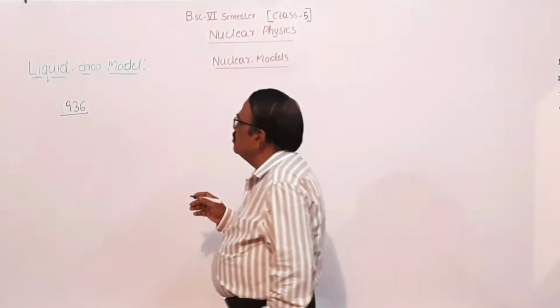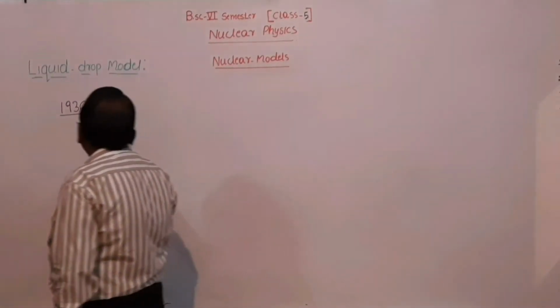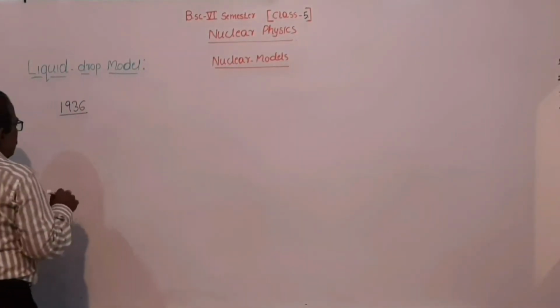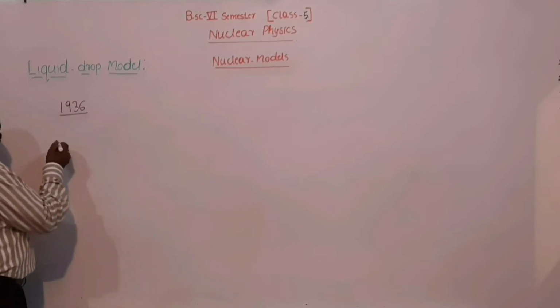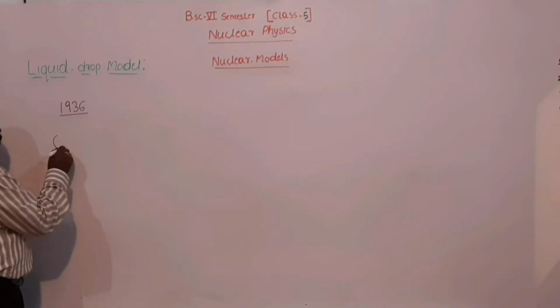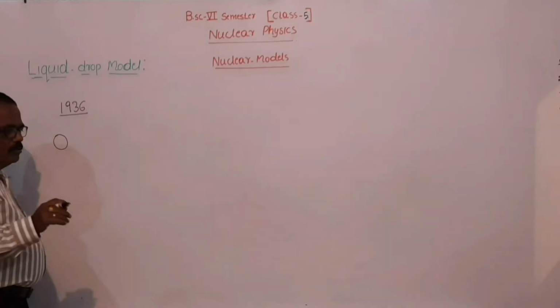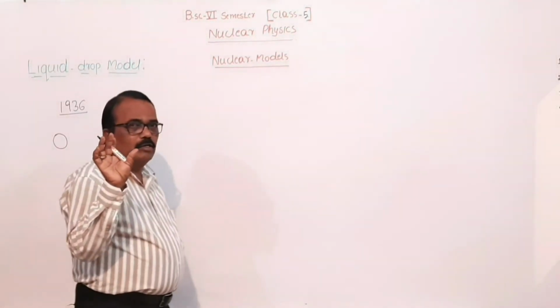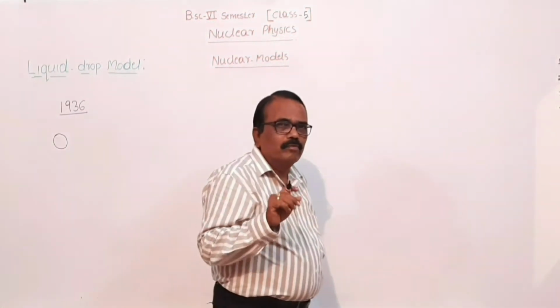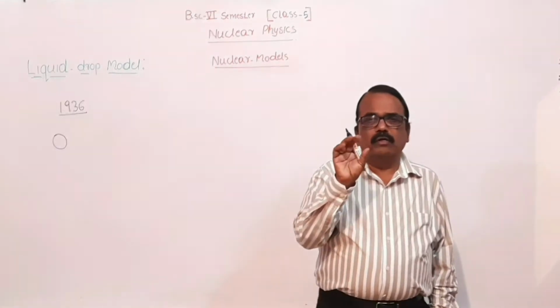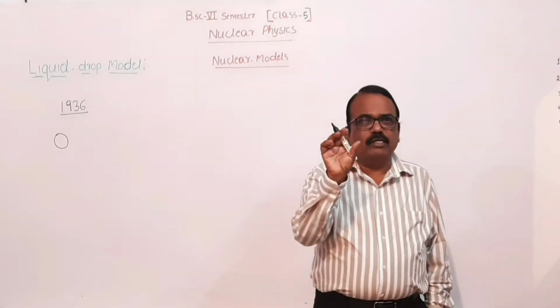This picture of the nucleus is analogous to macroscopic water droplets with molecules present inside that water drop.